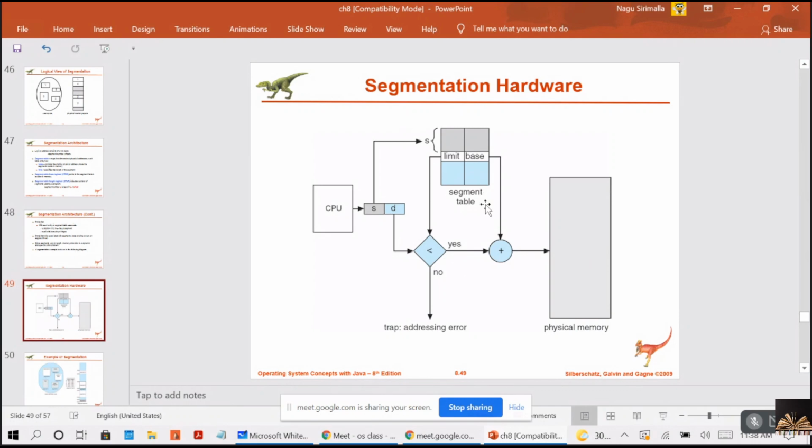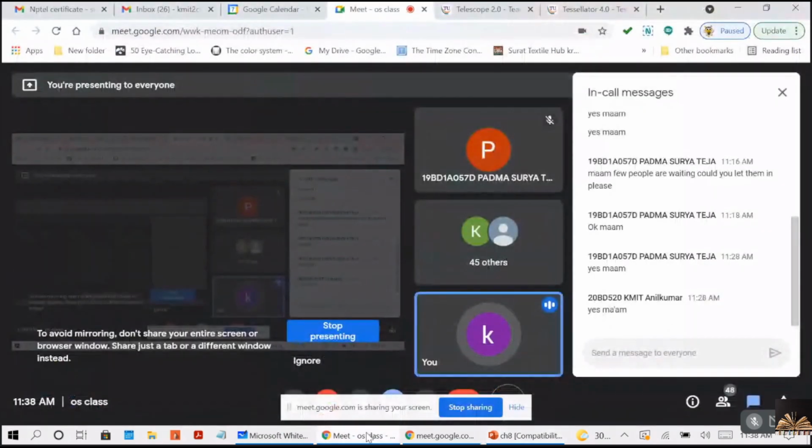So the segment table will have the segment numbers, base and limit register values. Because we are calling segment 1, it will fetch the limit and the base for segment 1, and check whether the offset is less than the limit or not. If yes, it will be allowed. Otherwise, it is a trap, addressing error. If it is less than the limit, then the base value is added to the offset to get the actual physical memory location. Understood, guys? This is how segmentation works.